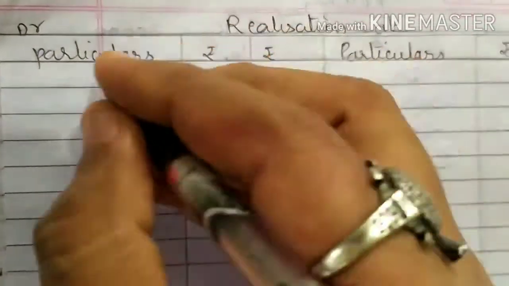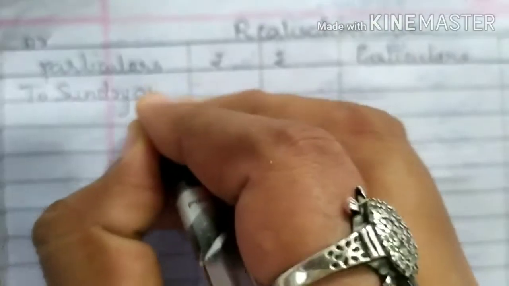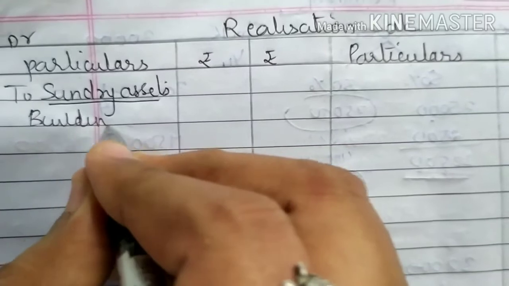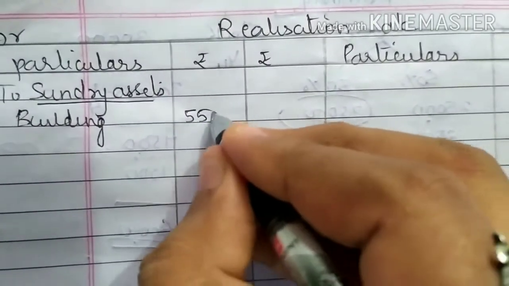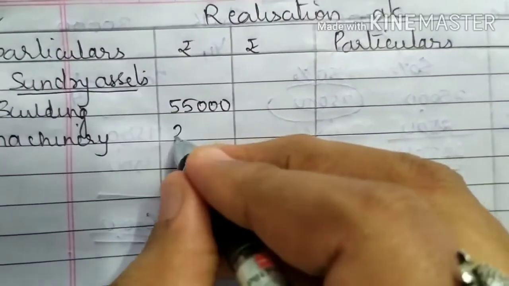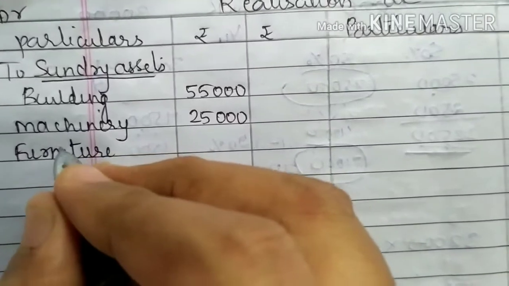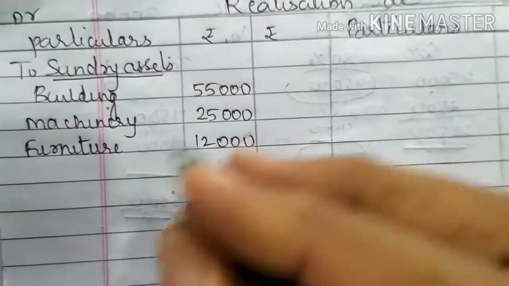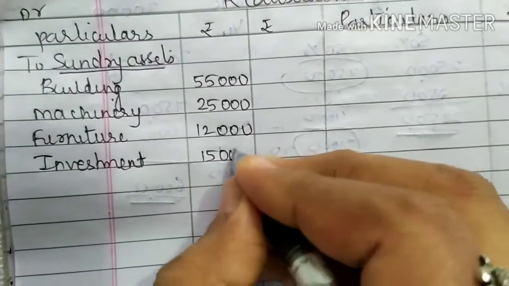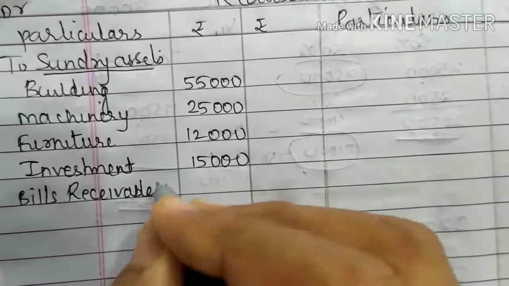To transfer all assets to the realization account, on the debit side we write: to sundry assets, building 55,000, machinery 25,000, furniture 12,000, investment 15,000, bills receivable 3,500,